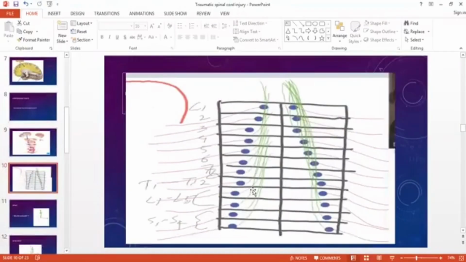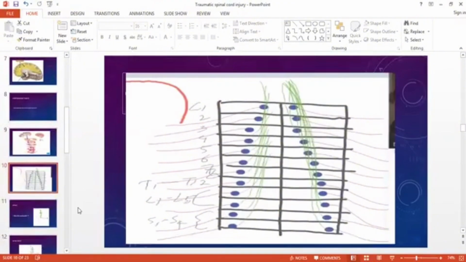Now the next question is, okay fine, the corticospinal tract has reached the anterior horn cell. What will happen next after the anterior horn cells? Do you have any idea? Can anybody give me an idea? They will transmit the message. Okay, they'll transmit the message. I mean, what will be the follow-up of the pathway? After the anterior horn cell, what will happen? What will be the origin? Will there be nerve roots, lumbar plexus? What will originate?